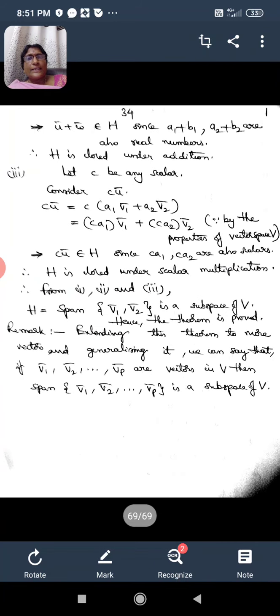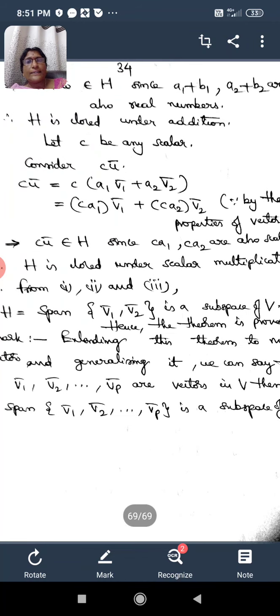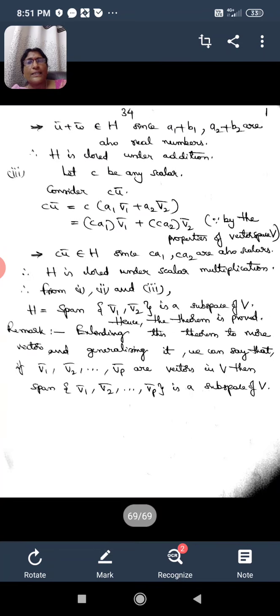Now we can see that the theorem is restricted to only two vectors. But if we have more vectors in the spanning set, what will happen? Will that be a subspace of the given vector space or not? Let us see in this remark.